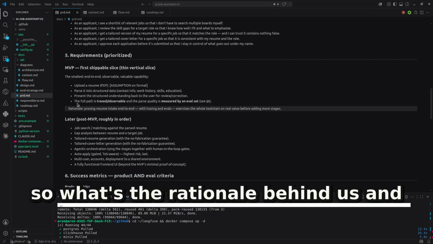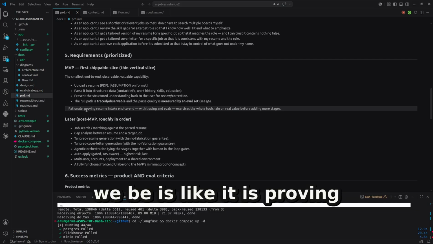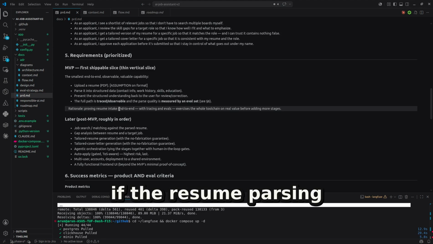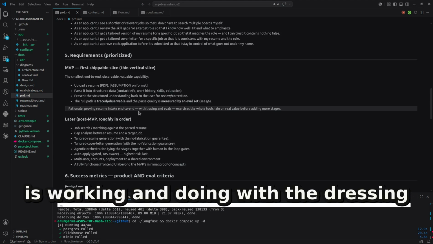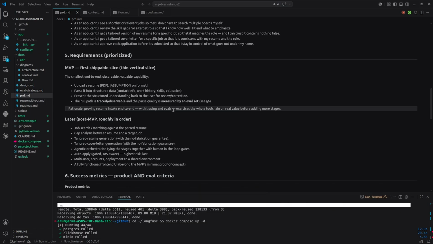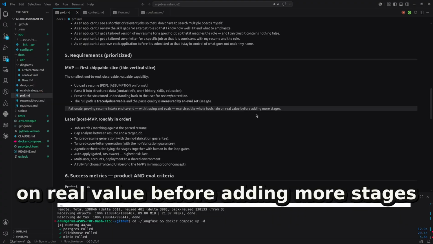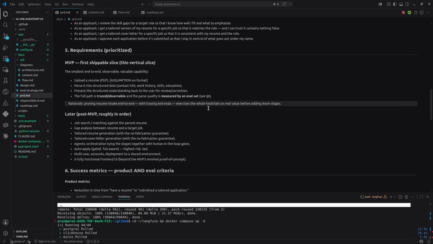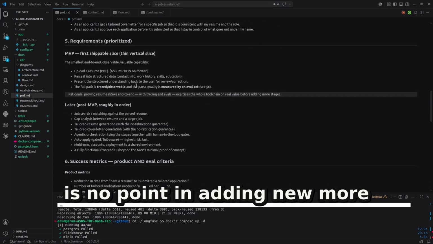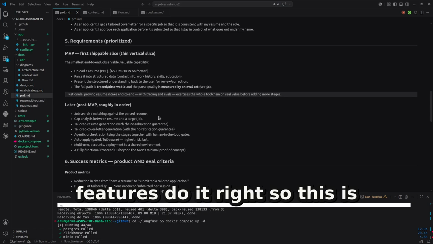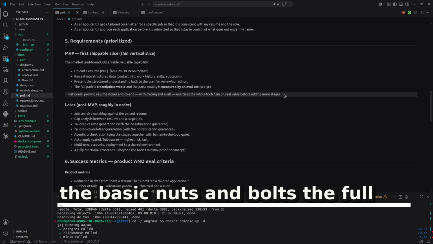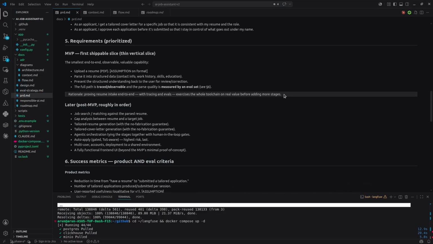So what's the rationale behind this MVP? It is proving if the resume intake is working end to end with the tracing and evals. So it exercises the whole tool chain on real value before adding more stages, right? So if we fail at this stage, there's no point in adding more features to it, right? So this is the basic nuts and bolts before we build the entire machinery.